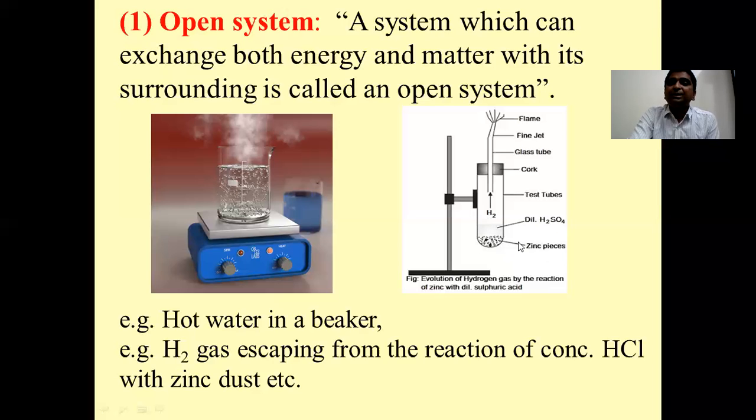Now what is energy and matter here? Energy is the vapor state, that is hydrogen gas here, and matter is the zinc pieces in combination with sulfuric acid. So such a system can exchange both energy and matter with the surroundings, and that is called an open system.